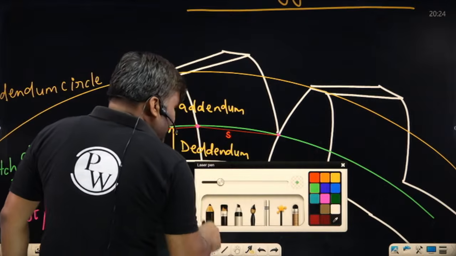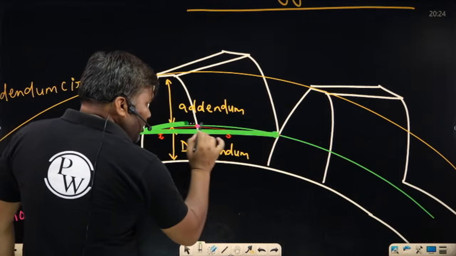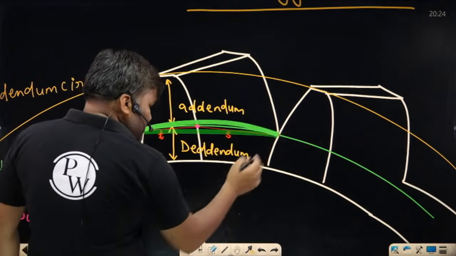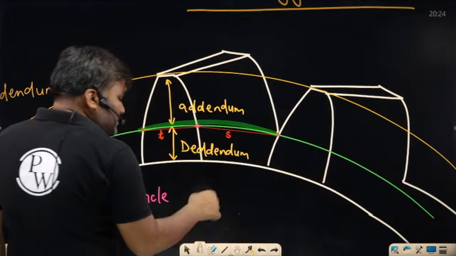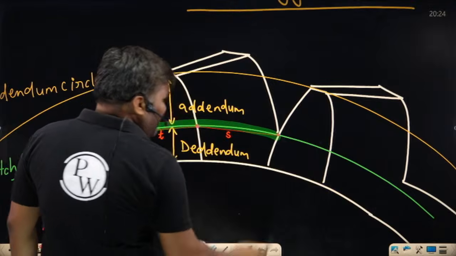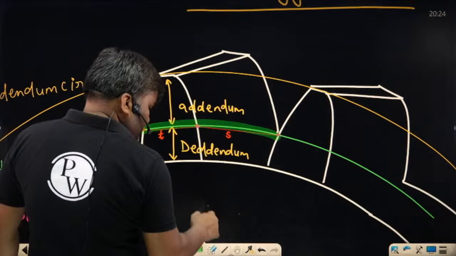If this entire thing which you are calling pitch, you measure it along the circular pitch circle, this arc dimension is called circular pitch. So what is circular pitch? I hope this is clear to everyone. Let me show this in arc form. Whatever you have in arc form is called circular pitch.